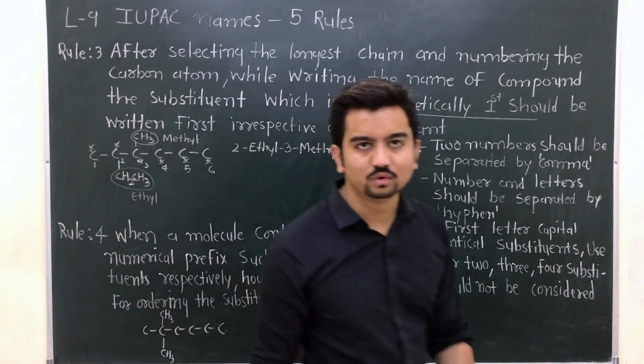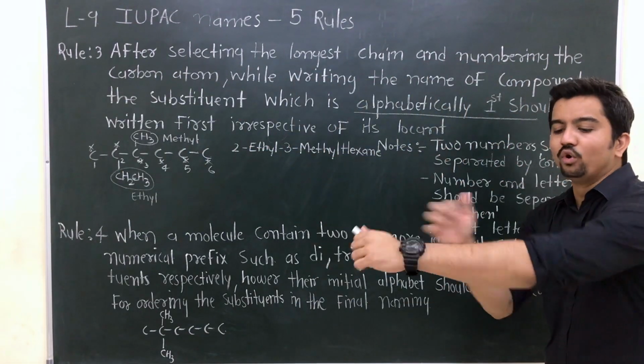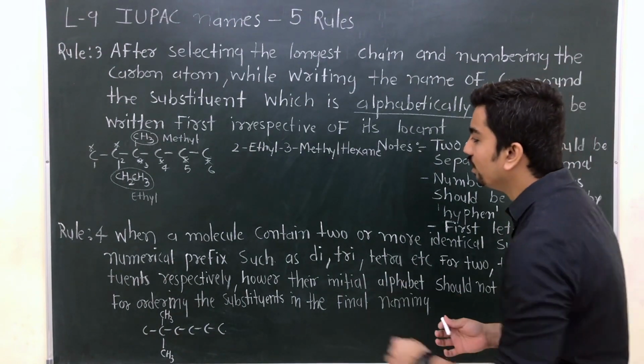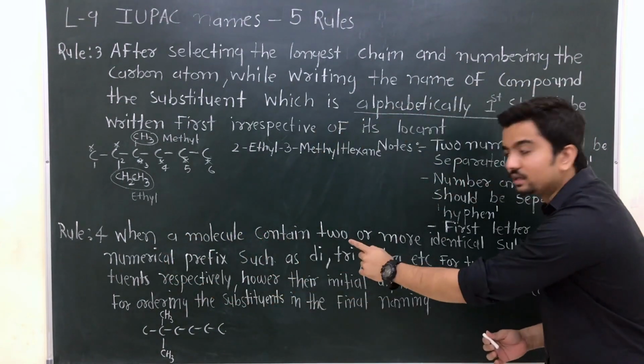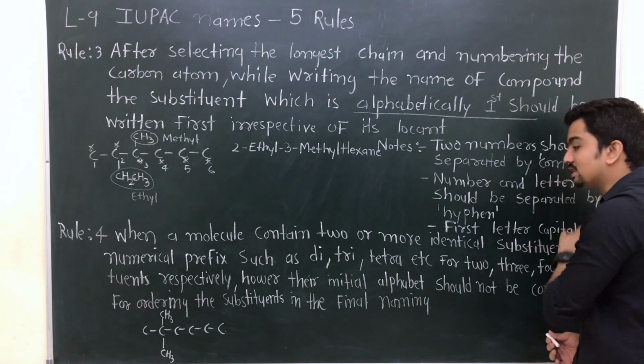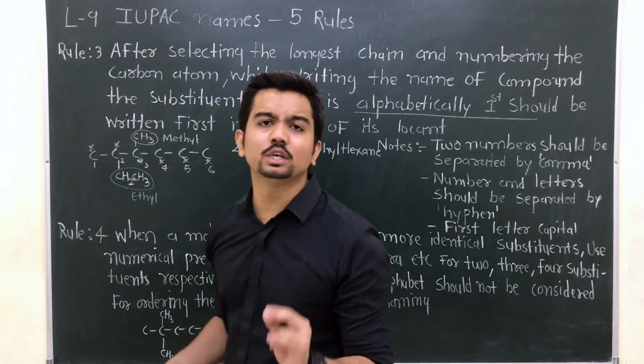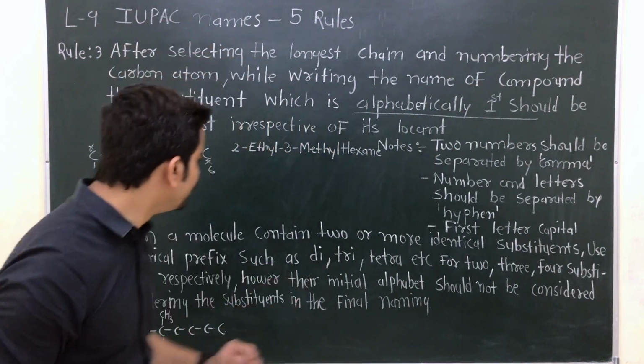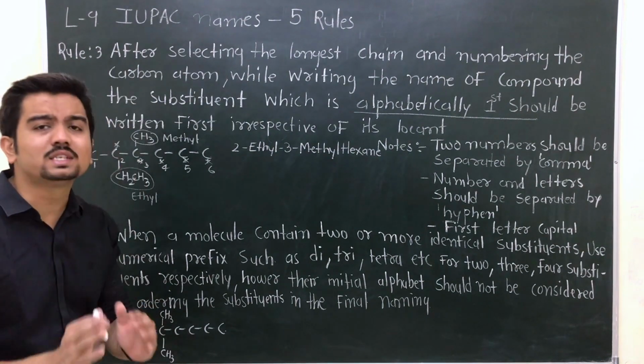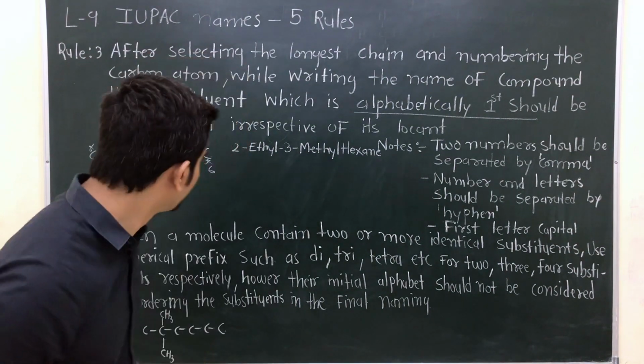Now understand rule number 4. When a molecule contains two or more identical substituents, identical substituent means the same substituent. Here there are two methyls which are identical, which are the same.